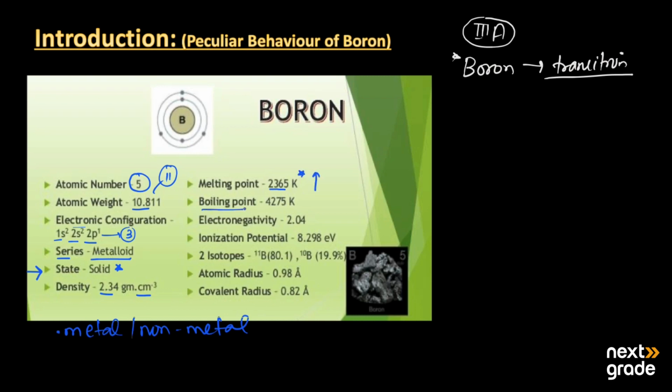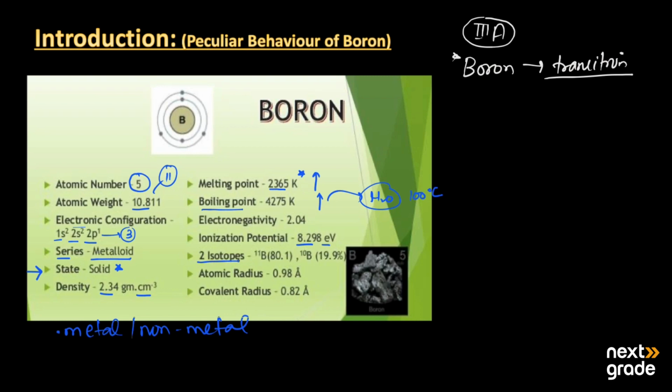Then its boiling point is 4275 Kelvin, which is also very high. In comparison, water has a boiling point of almost 100 degrees Celsius. Then we have its ionization potential, or ionization energy, that is how we can ionize boron. It is 8.298 electron volt, which is high.